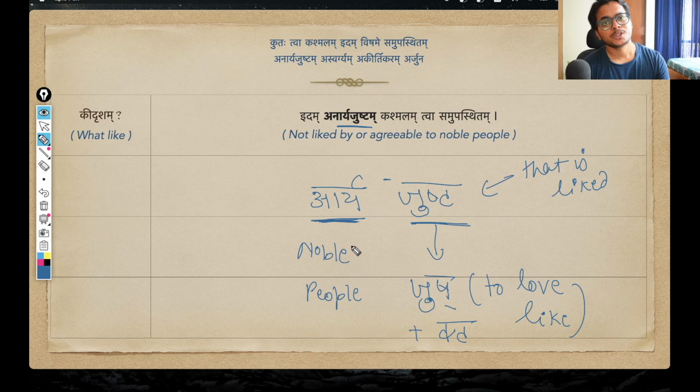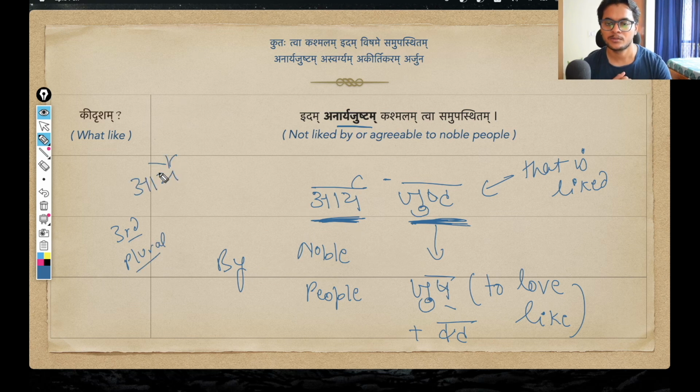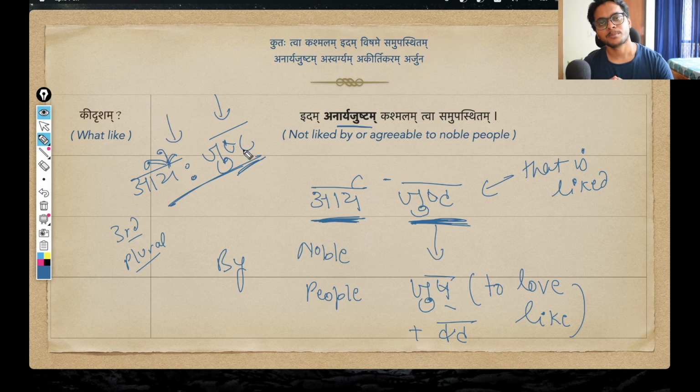And now I want to say something that is liked by noble people, something that is appreciated by noble people. So obviously I am going to use the third case plural form of this Pratipadik Arya. So it will change as Aryahi. And if I add just now, the entire meaning becomes something that is liked by noble people, something that is appreciated by noble people. Aryahi justa iti, this is the word.